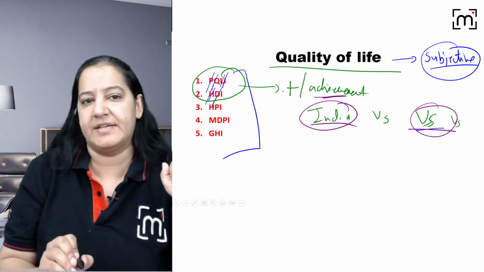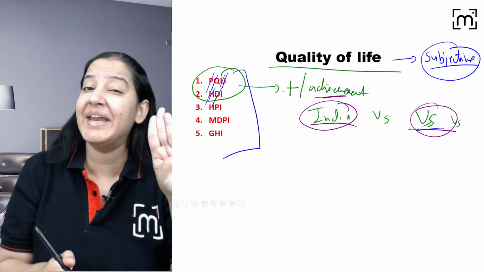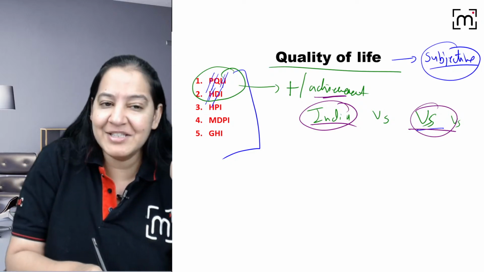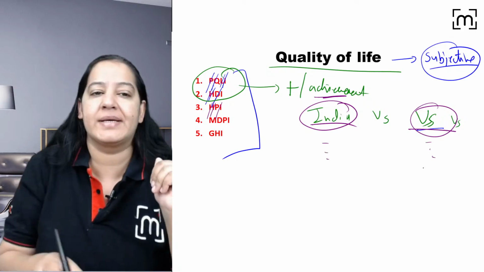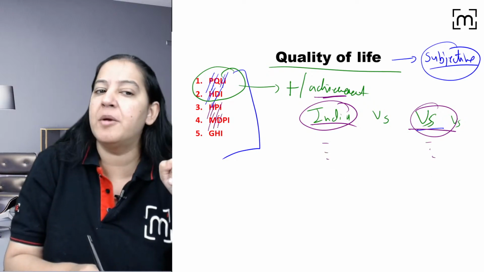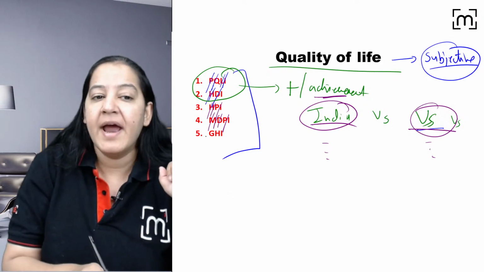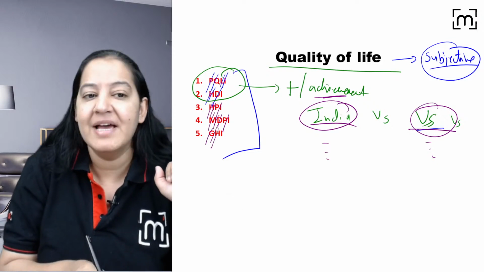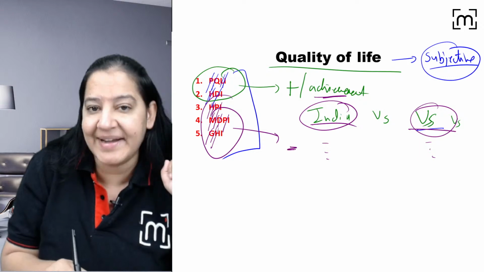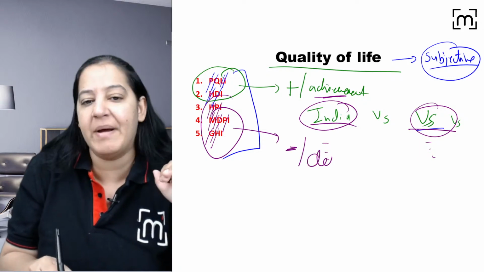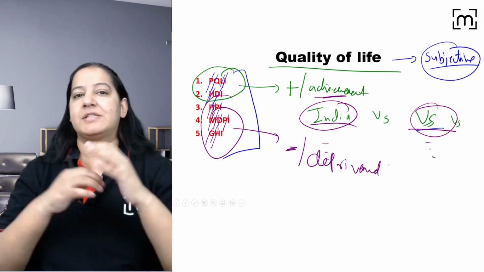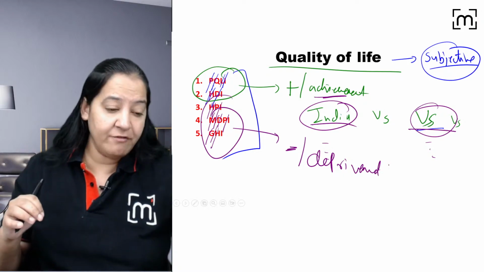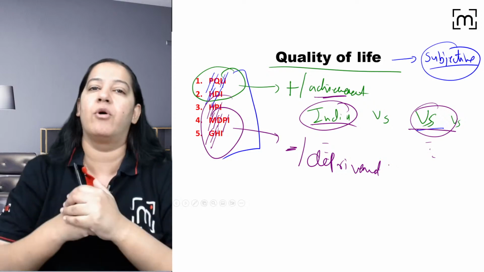These are positive indicators. Apart from which we are having 3 negative indicators also. That is human poverty index. See the poverty in India, see the poverty in US. And multidimensional poverty index. It is also poverty index. And global hunger index. These 3 are negative index, or known as deprivement, not achievement, deprivement. We will see the deprivement in India versus US. People are deprived of what thing?